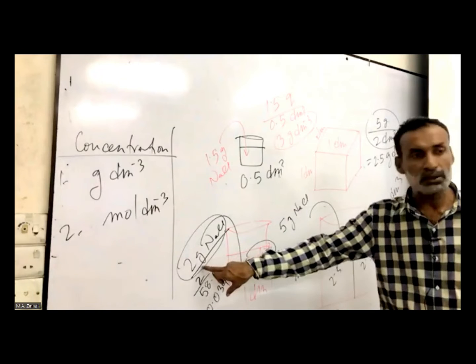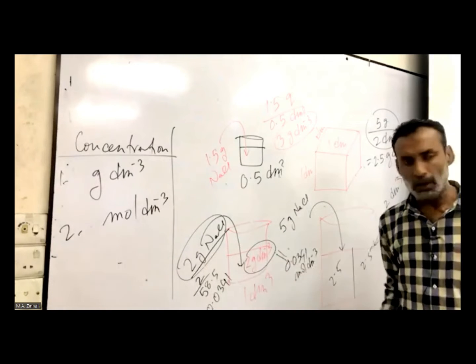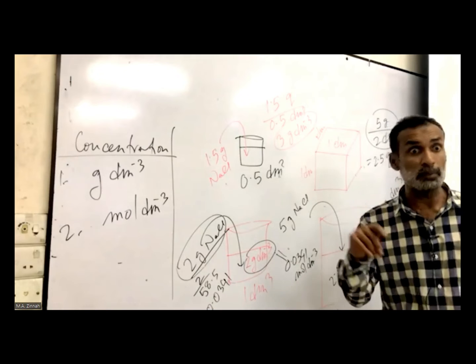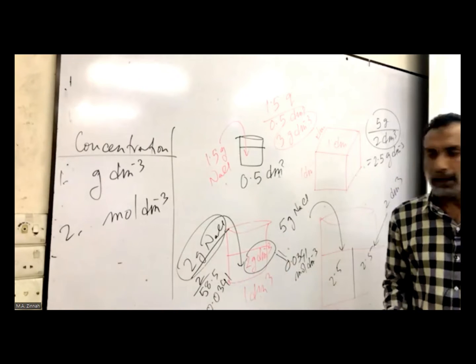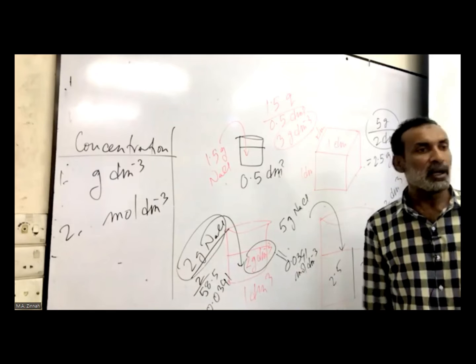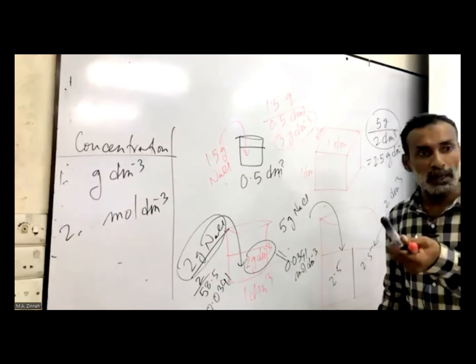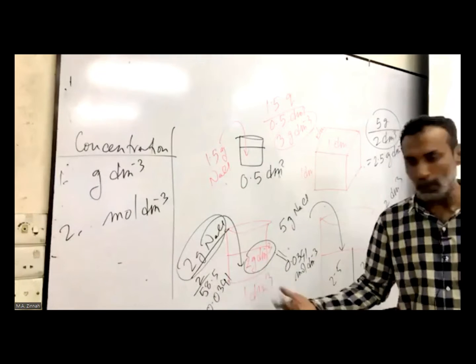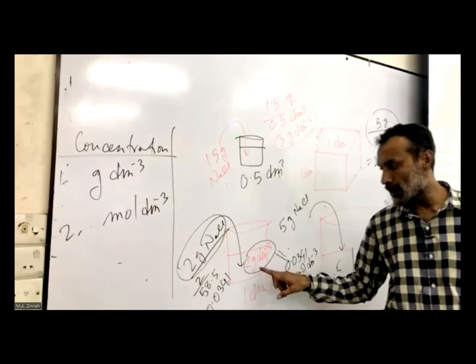What was the mass there? 2 gram, 2 gram dissolved in 1 dm cube. So you need to estimate the concentration in gram per dm cube. Can it be done? And this is the answer, 2 gram per dm cube, because dm cube is here. And can you convert this into mole per dm cube? It's very simple, because we just need to take the gram into mole. dm cube stays dm cube. Look at this unit, 2 gram per dm cube.